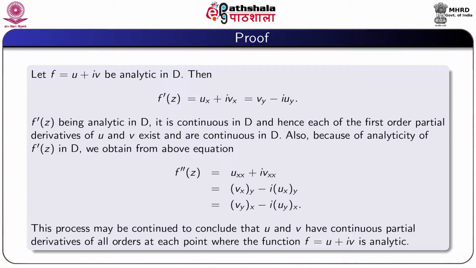This process may be continued to conclude that u and v have continuous partial derivatives of all orders at each point where the function f is analytic.